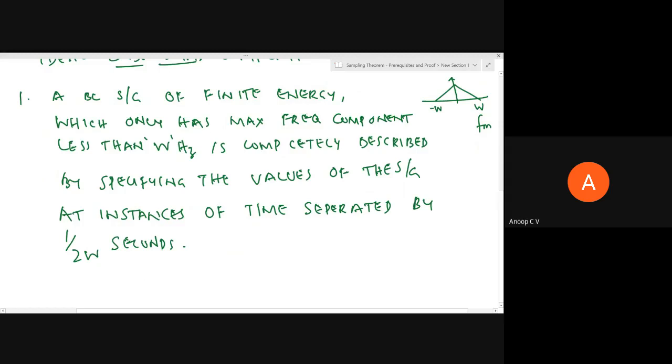So this is the first case: if the samples are separated by at most 1 by 2W seconds, they can completely describe an analog signal.